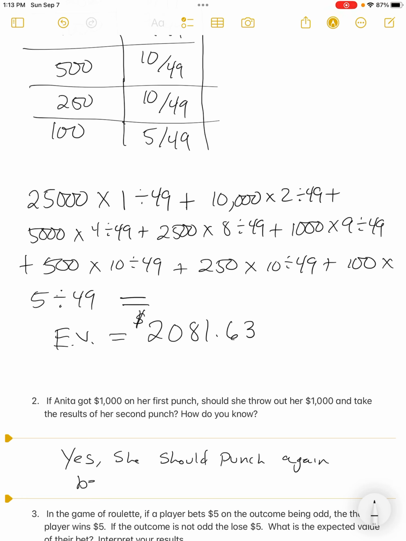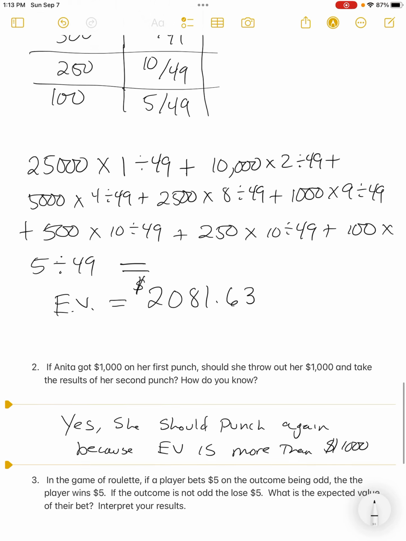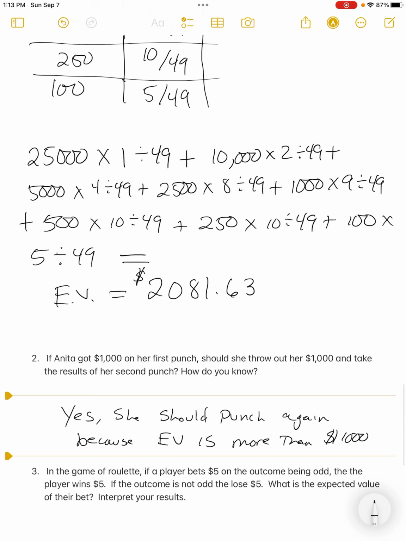And here's the reason why. Because the expected value is more than what she has, more than the $1,000 that she currently has. So she should risk it because she has a strong likelihood that she will receive more. Okay, and so yes, she should punch again based upon the expected value.